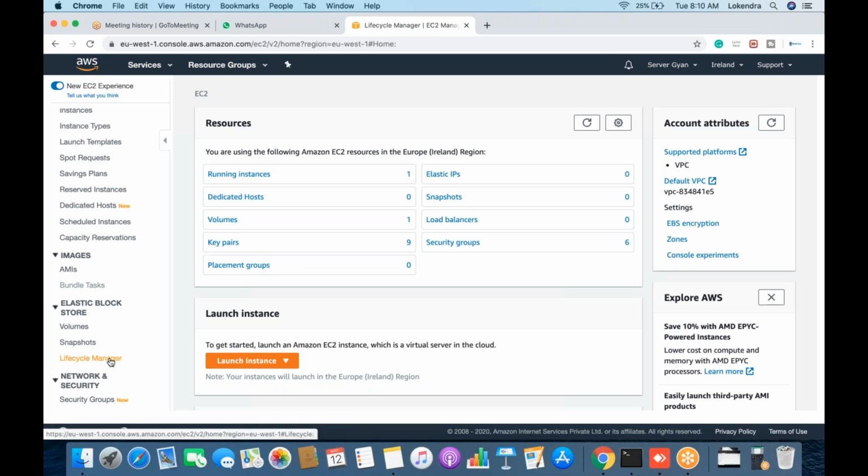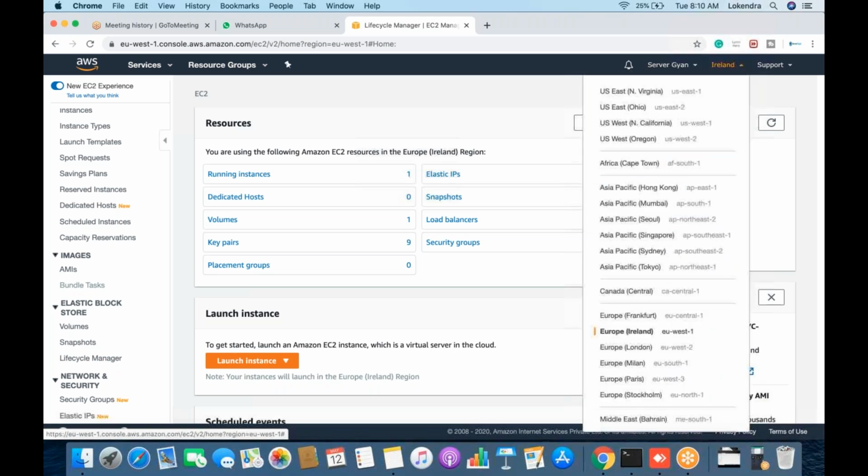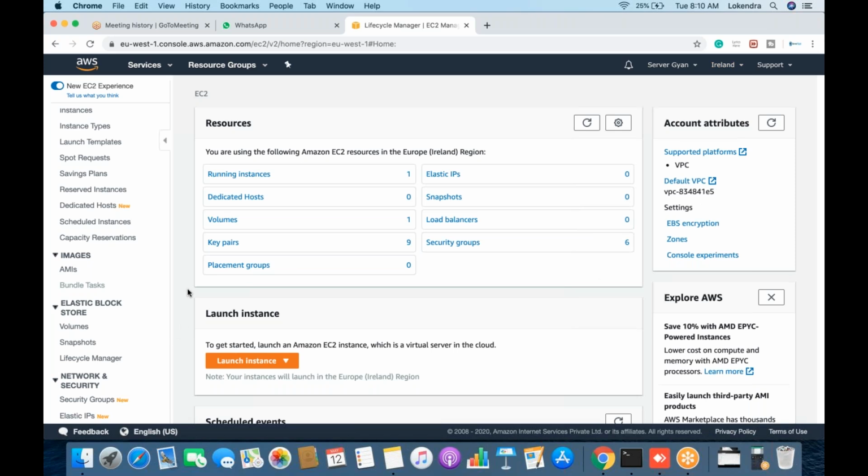For example, at the time of machine creation, obviously you are given the choice to select the region. First of all, you have to select the region. Only after that can you work with it. In the same manner, after selection of your region, you can enable the backup policy. It is not like once you go to the lifecycle manager console, you get a backup policy region selection option. That's not going to happen. This is a regional service. First of all, select the region, then work with it.